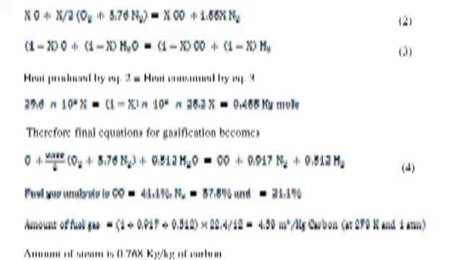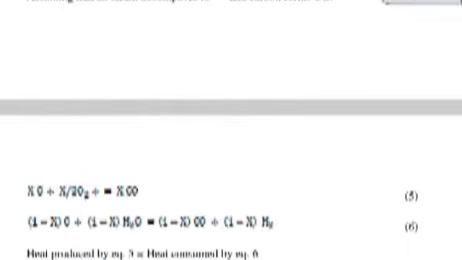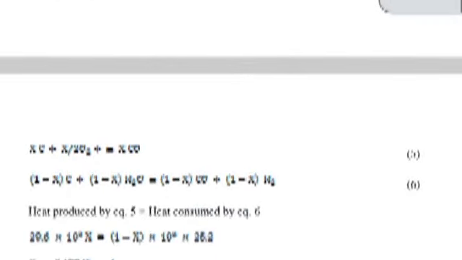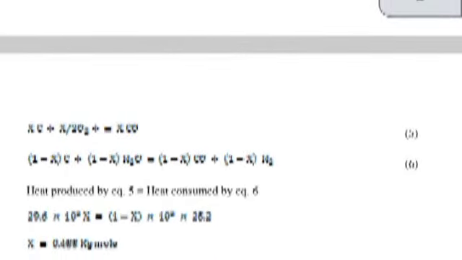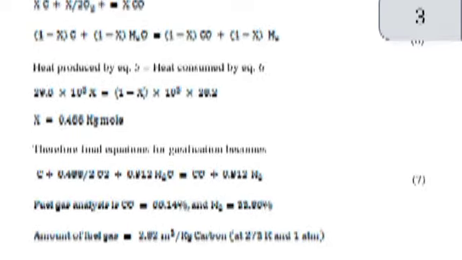Consider gasification of 1 kg mole of C with a mixture of air and steam under adiabatic conditions. Let X kg mole of C react with air. Assuming that all steam decomposes to H2, and carbon forms CO, equations 2 and 3. Heat produced by equation 2 equals heat consumed by equation 3. Therefore final equation for gasification becomes as follows, and the amount of steam is 0.768 kg per kilogram of carbon.